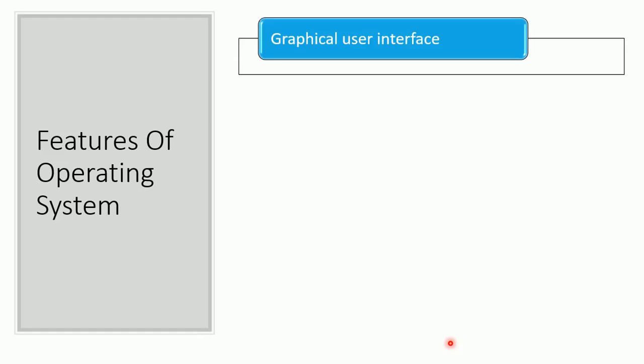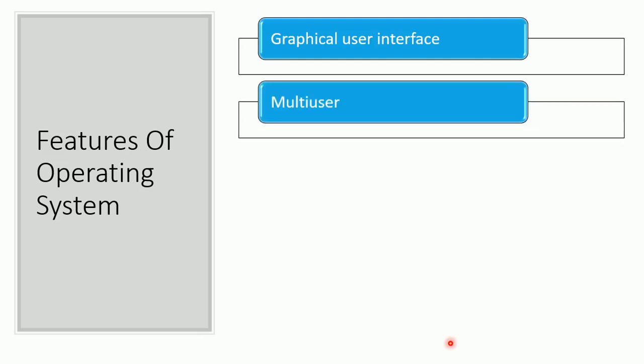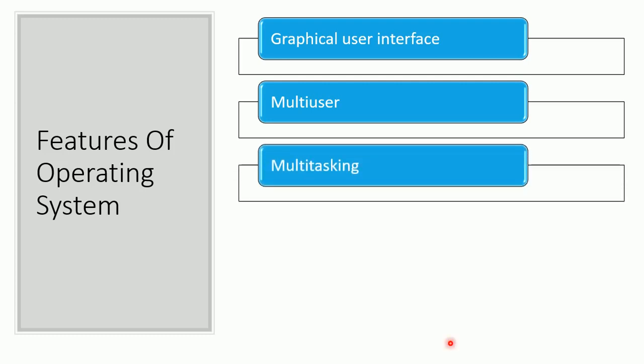Features of operating system. Graphical user interface for the ease of use of the end user. Operating system is a multi-user based system, which refers to the ability of the operating system to accommodate multiple users using a single machine simultaneously. Multitasking refers to the ability of the operating system to handle the sharing of a common resource among multiple tasks. The resource in this scenario can be either software or hardware.